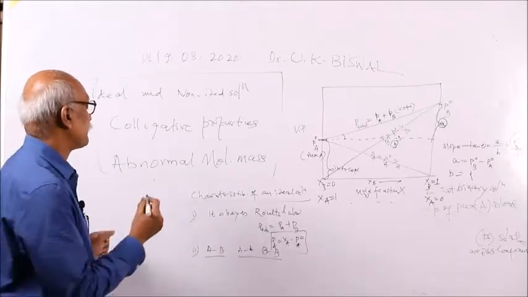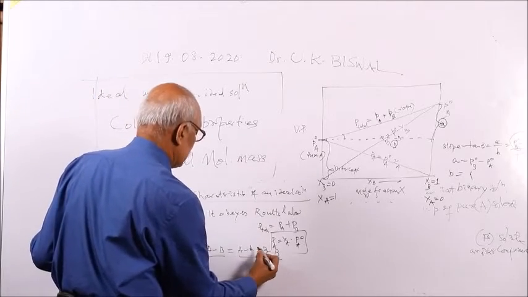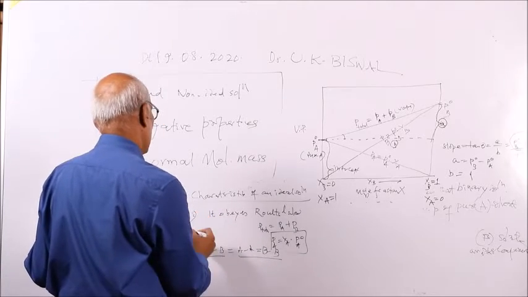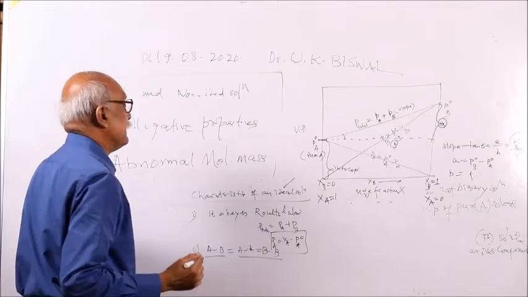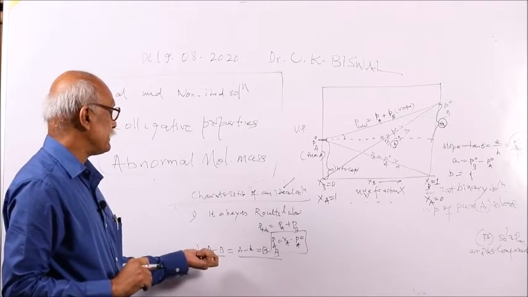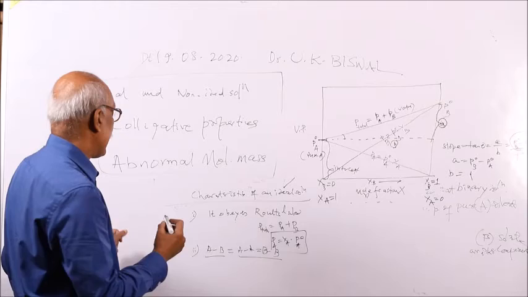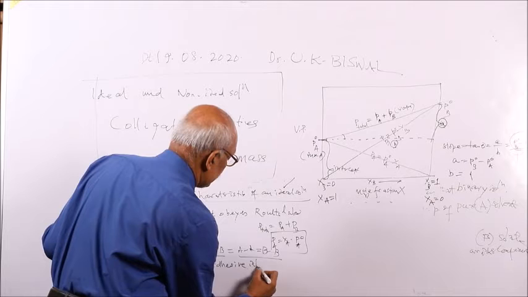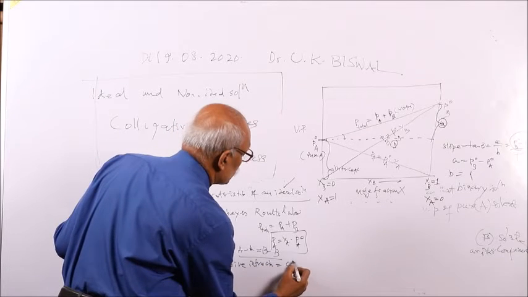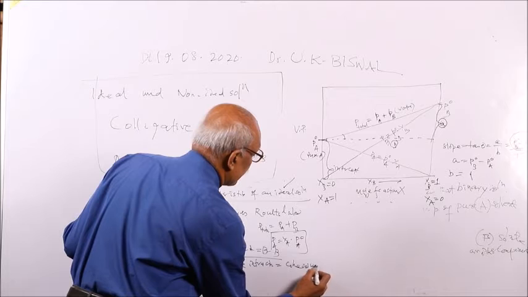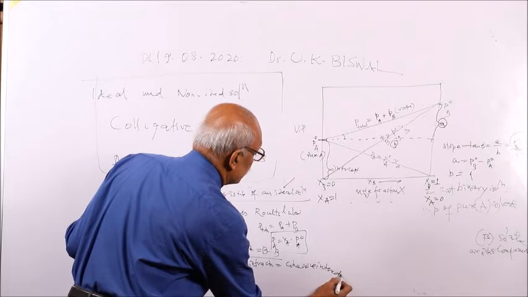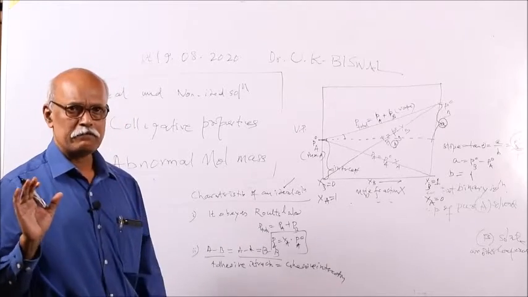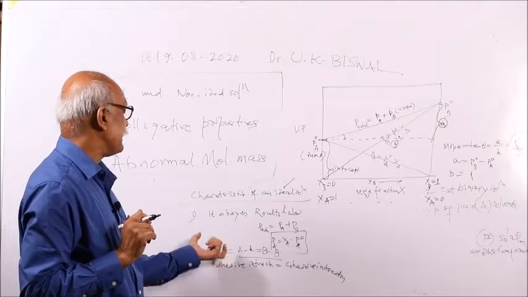If these three interactions are almost identical, may not be exactly, but almost identical, then what will this be? That is an ideal solution. So an ideal solution is one where the cohesive and adhesive interactions are equal. The adhesive interaction must be equal to the cohesive interaction. Remember this, this is for an ideal solution. And generally a solution in very dilute condition is called an ideal solution.